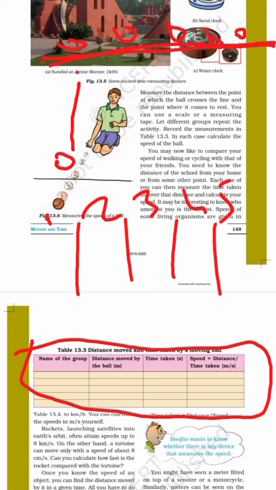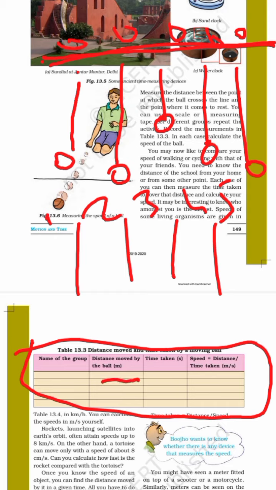If person A's ball reaches over here, B, C, D and E, these are the distances. You have to measure the distance and write over here. You have to measure the time with a timer clock and write over here. Then you have to write the speed over here. Then you can say whose speed is greater, who won, who had the greatest speed.